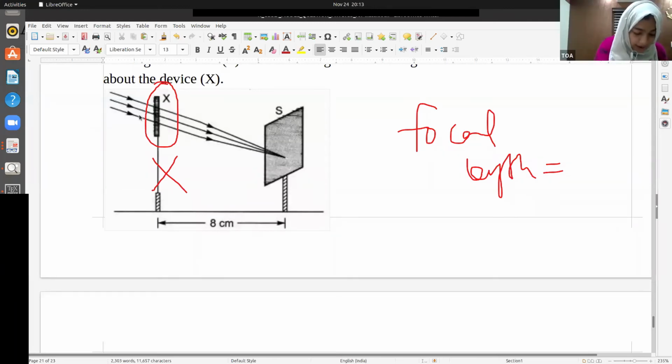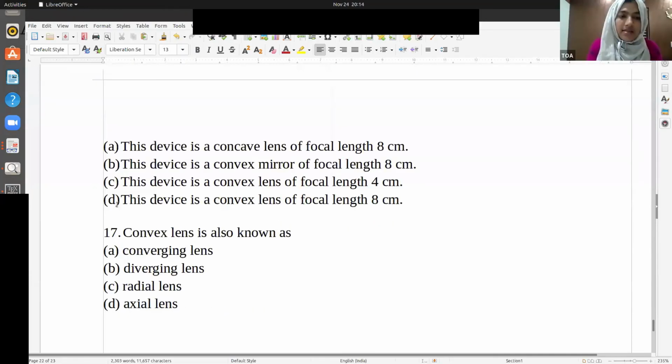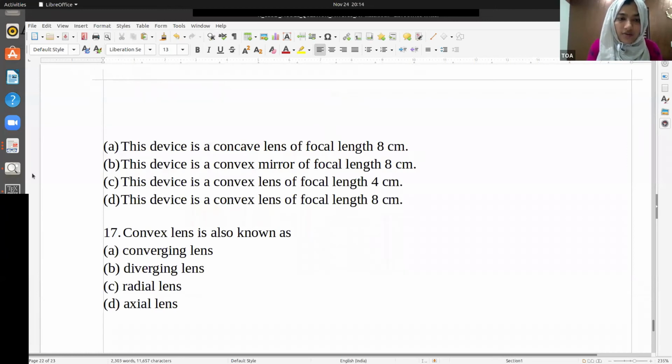Since these are parallel rays from infinity, they should meet at the focus, right? In the case of a convex lens, if this distance is 8 centimeter, then its focal length should also be 8 centimeter. So I think that's clear for you. The answer is this device is a convex lens of 8 centimeter focal length.